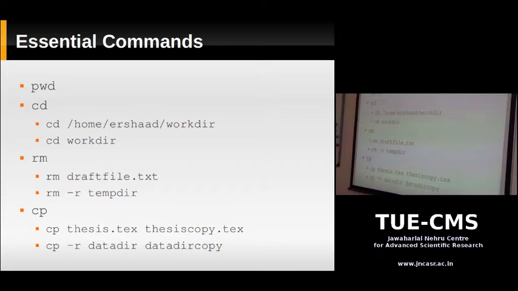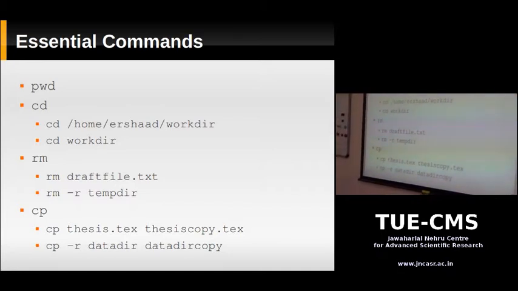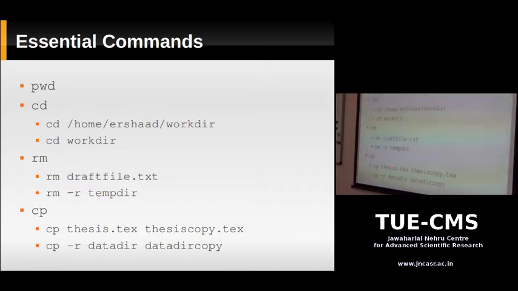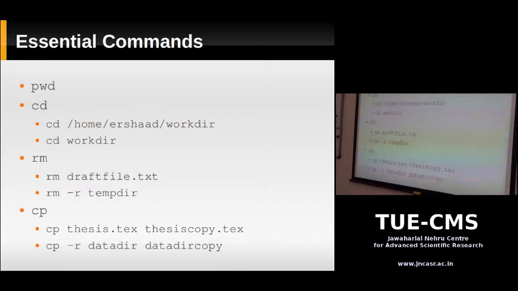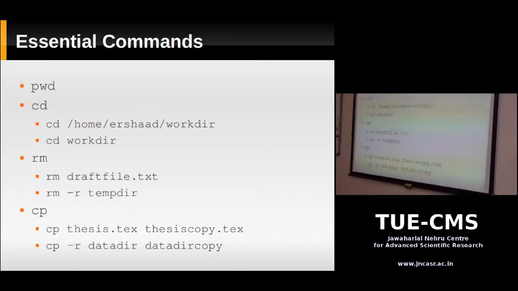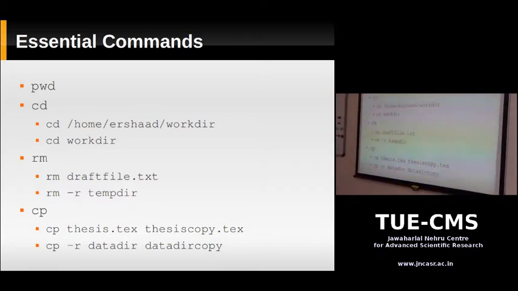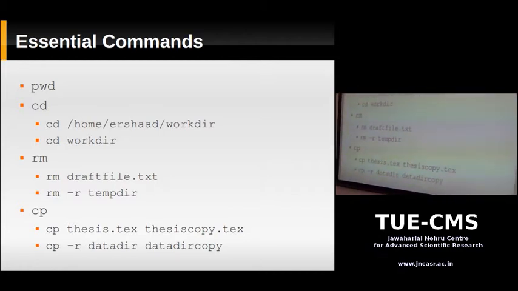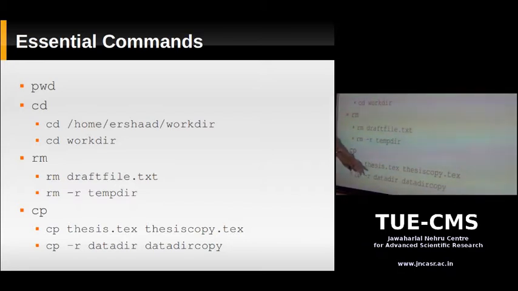The cp command, you've already seen the man page for that. This first cp command copies this file to another file. I'm making a copy of this file. The second cp command copies two directories. This is a directory. If you did not give the -r option and you gave cp the names of two directories, it's not going to copy.